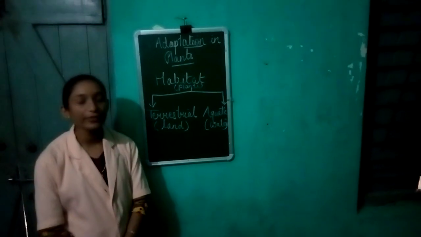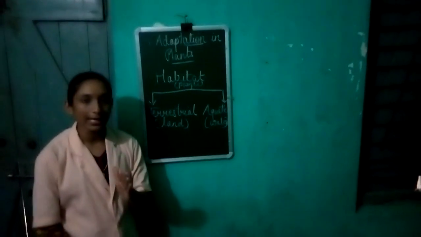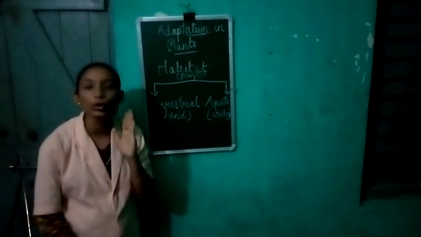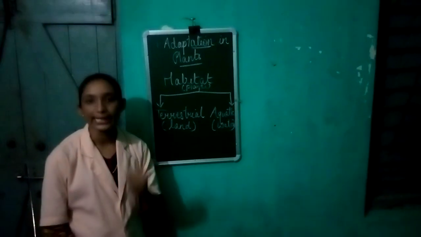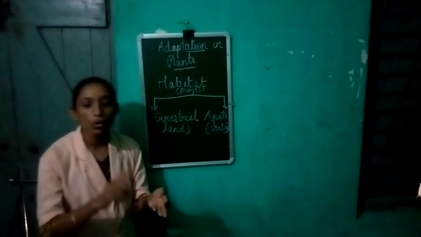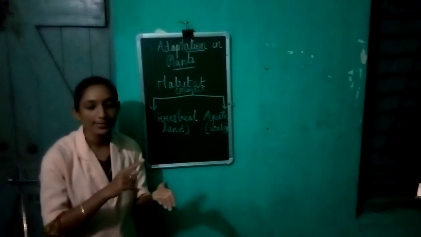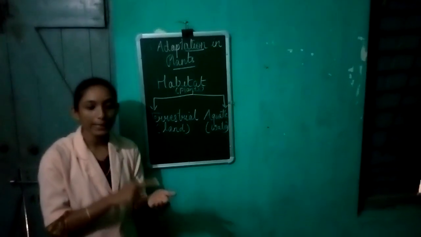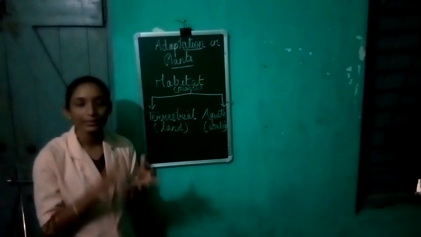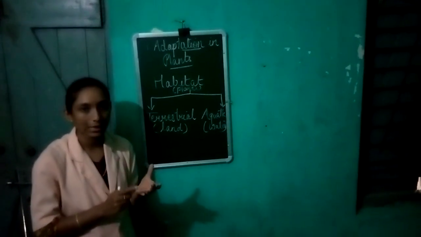What are the features of terrestrial plants? The land has different features where plants can grow, like mountains, deserts, plains, coast and marshes. These are the land features where the plants can grow.